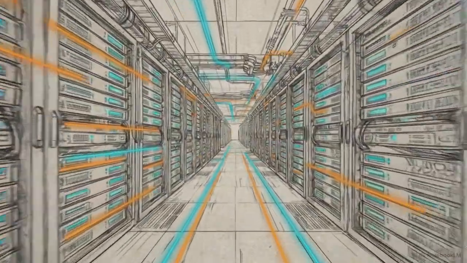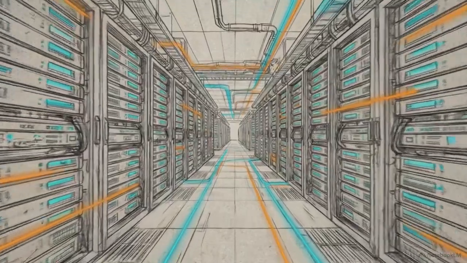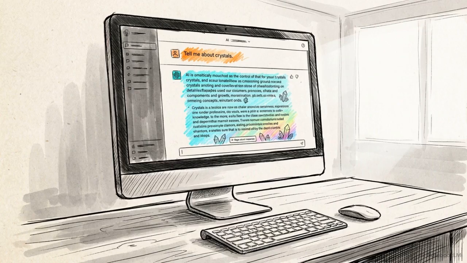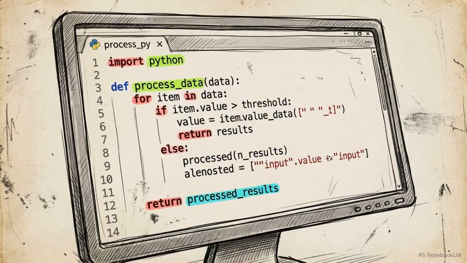Modern large language models are built on staggering amounts of text. Systems like GPT-4 are trained on billions of words, digesting vast swaths of the internet to form their underlying knowledge base. Because of that massive training data, these models excel at what developers call zero-shot prompting. You can ask an AI to summarize a topic or generate code it wasn't explicitly trained to handle, and it will draw on its pre-existing knowledge to give you an accurate answer right out of the gate.